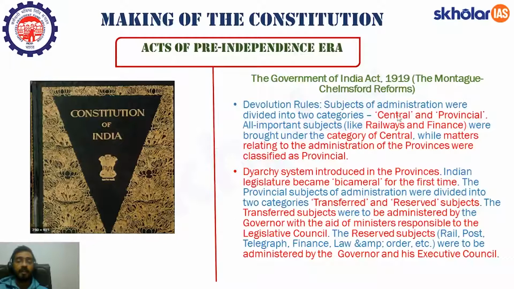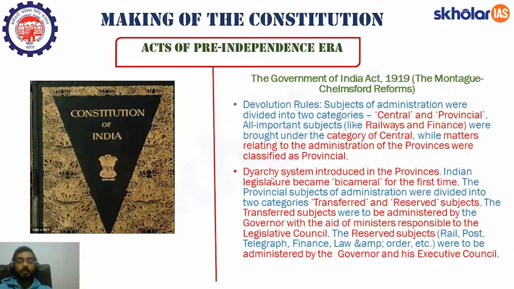All important subjects like railways and finance were brought under the category of central. That is, only the central government can make laws on the subjects of railways and finances, while matters relating to the administration of provinces were classified as provincial. So it is the vertical distribution of power between the center and the states. And it was done through the Government of India Act 1919.